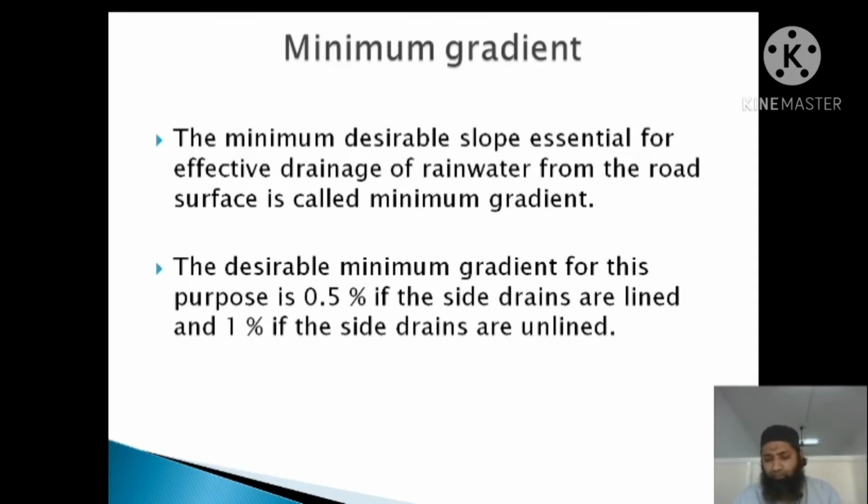You must have seen in the pavements at the side of the road, some drains are provided with meshes, and you can see the water moving away through those meshes. That is what the side drains are, and some of them are lined and some of them are unlined. If they are lined, 0.5% is sufficient. If they are unlined, 1% will be applicable here.